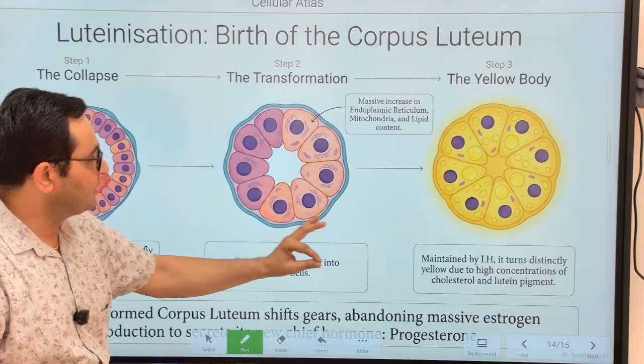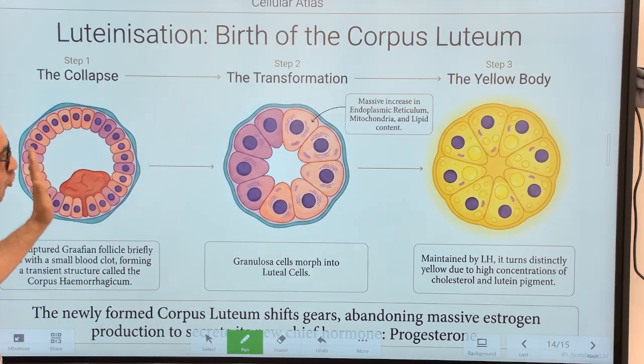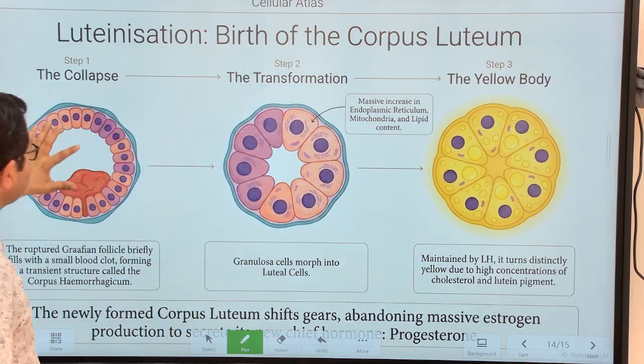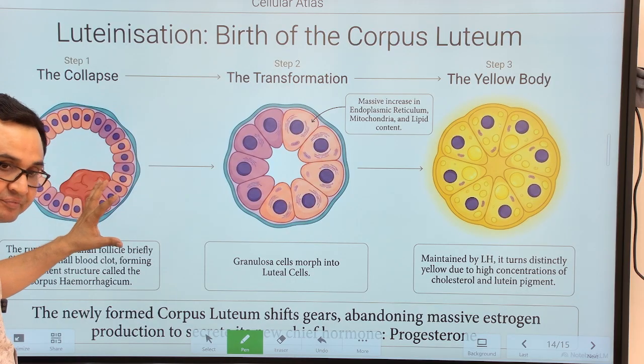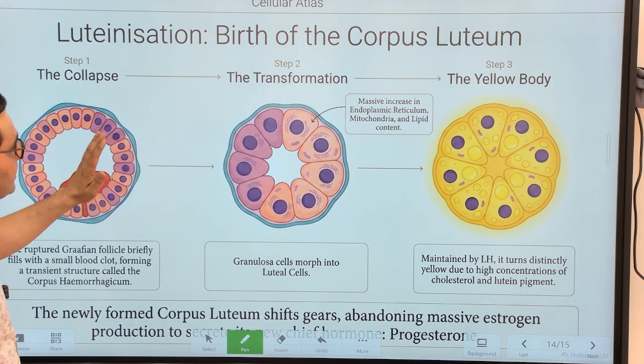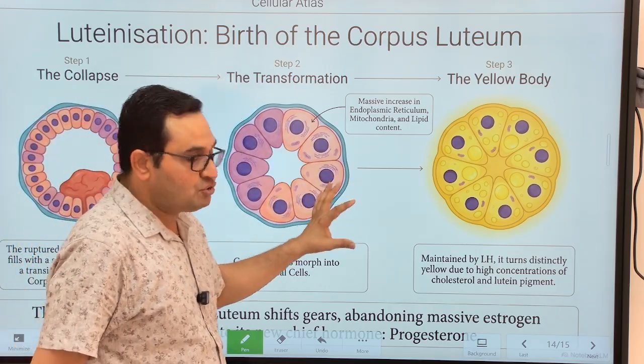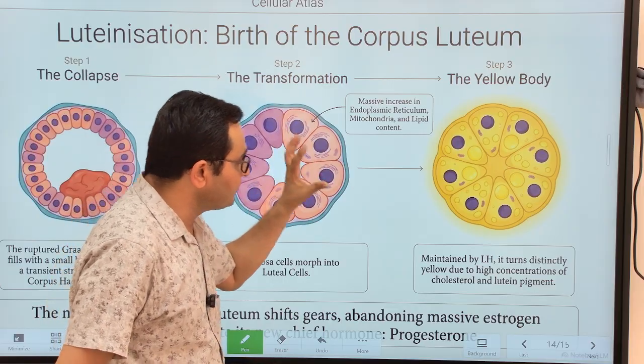So once ovulation has taken place, LH hormone again acts on this empty follicle, resulting in luteinization of granulosa cells. As a result, these granulosa cells are rich in cholesterol and lutein pigment.